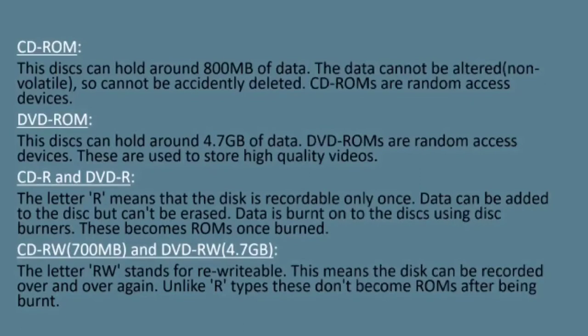CD-R and DVD-R. R means that the disc is recordable only once. Data can be added to the disc but can't be erased. Data is burned onto the disc, and once it is burned, they turn into ROMs. CD-RW and DVD-RW. The RW stands for rewritable. This means that it can be recorded over and over again. Unlike R types, these don't become ROMs after being burnt.